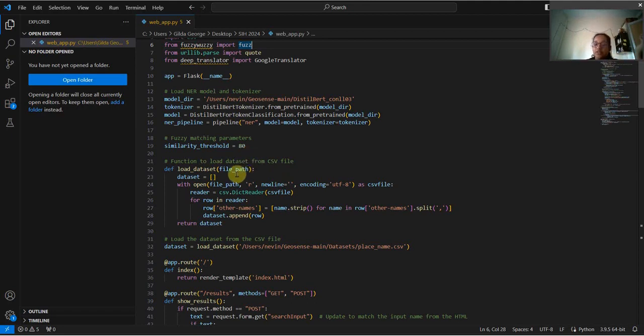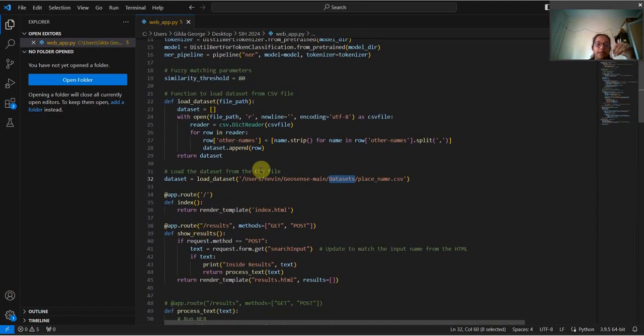Then we have imported the CSV file, which we have created. The CSV file will look like this: a place name, for example India, the canonical name will be India, and the other names will be Hindustan, Bharat, et cetera, and the place type would be country. There can be other places also like this. Mumbai is a canonical name, the other name could be Bombay, and the place type would be state. Like this, we have created a dataset of 20 names for the typing, and that is this dataset.